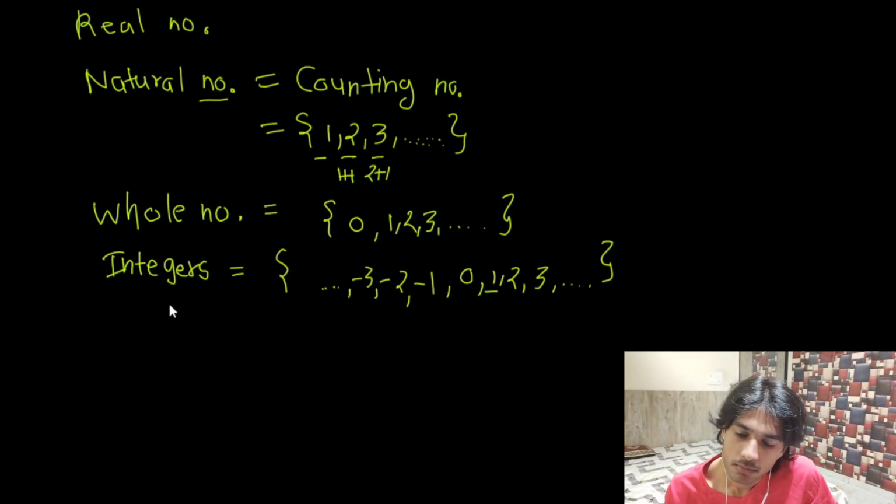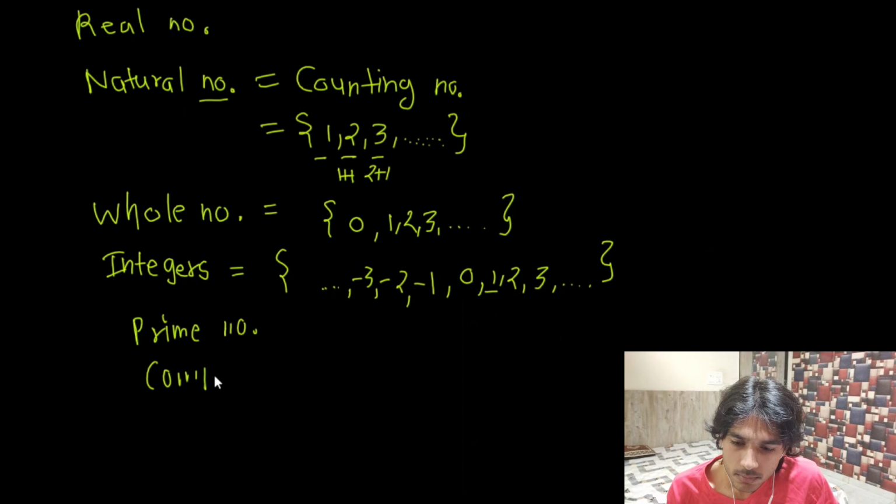Now we have learned up to integers. There are also two collections: prime numbers and composite numbers.